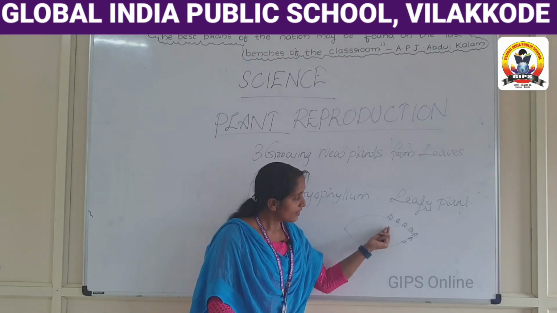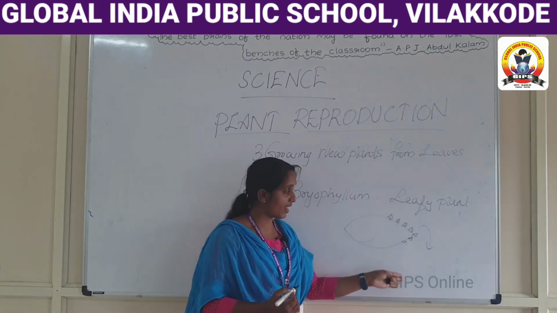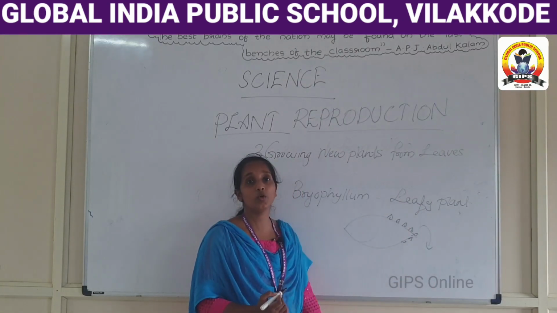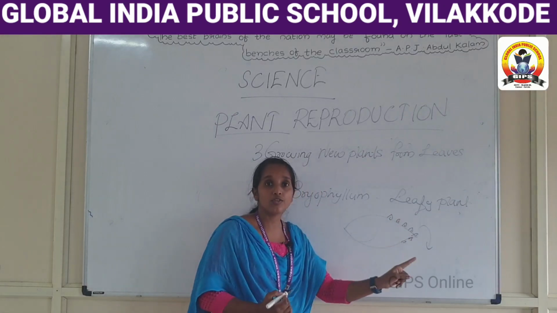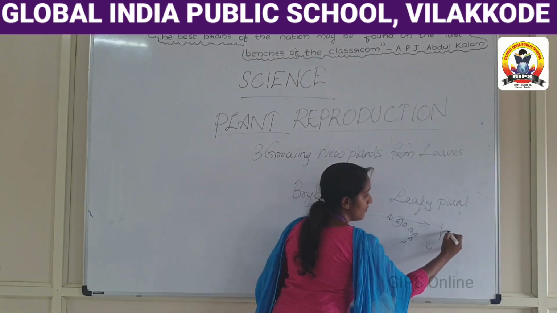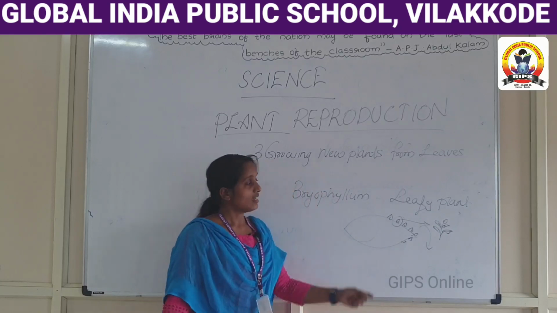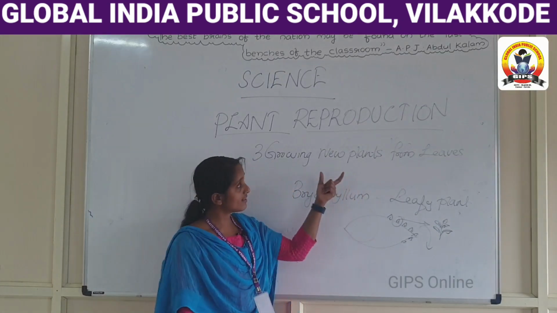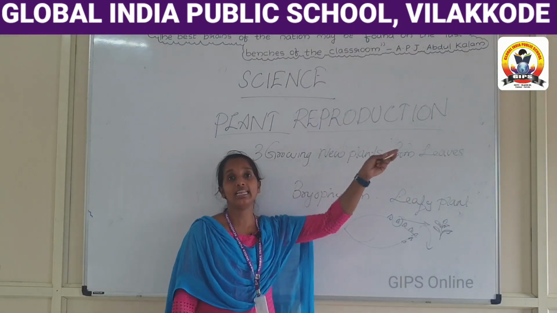Whenever these buds drop on the surface of the soil, they develop into a new plant. Each of these buds can give a new plant. So this is the way of reproduction in bryophyllum plants, that is growing new plants from leaves.